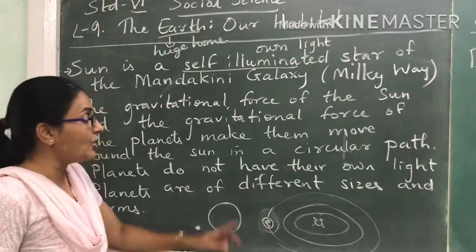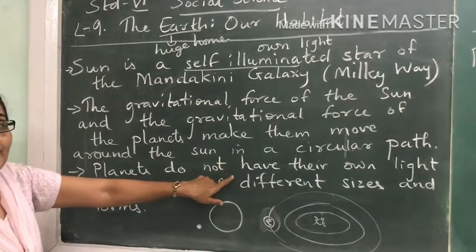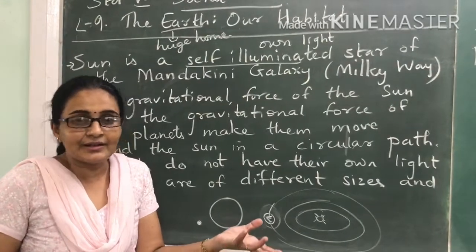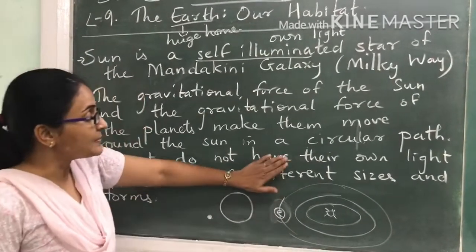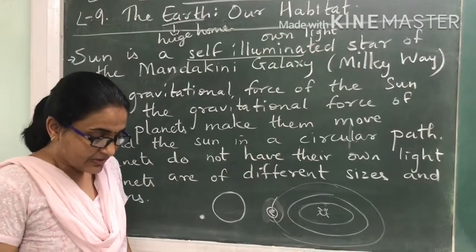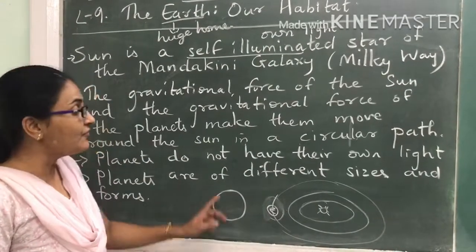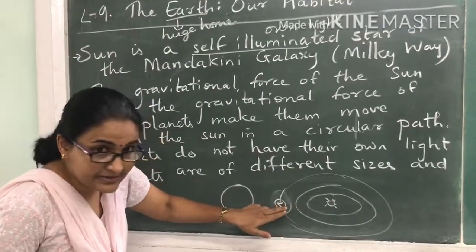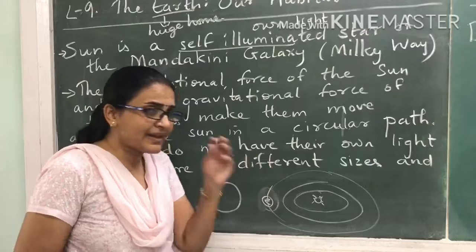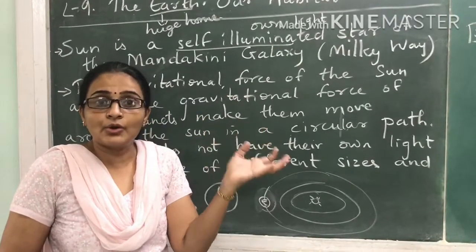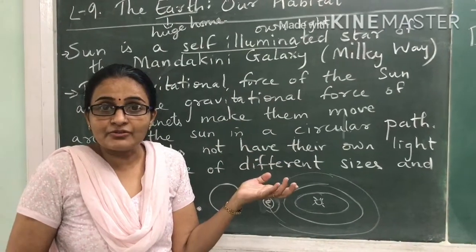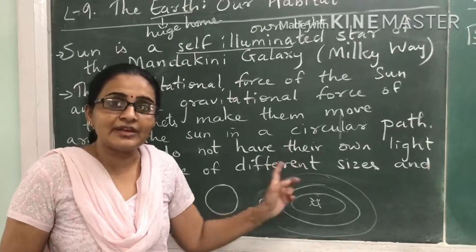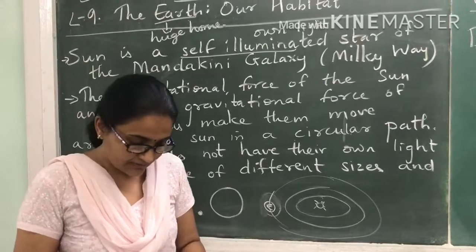These planets do not have their own light. See, planets do not have their own light. Does Earth have its own light? Does light come out of the Earth? No. Okay? So these planets do not have their own light. These planets of the solar system are of different sizes and form. Now see, as far as the size of the planets is concerned, some planets are small, some are big. Okay? So Jupiter is the biggest of all of them, out of all the 8 planets. And in the lesson further, they have given you a little information about each and every planet.